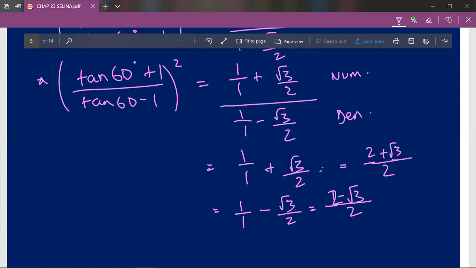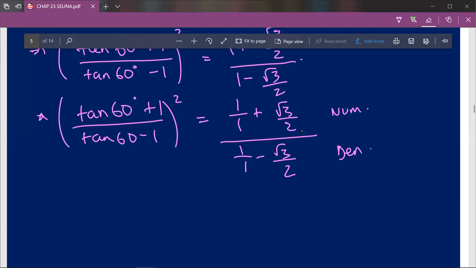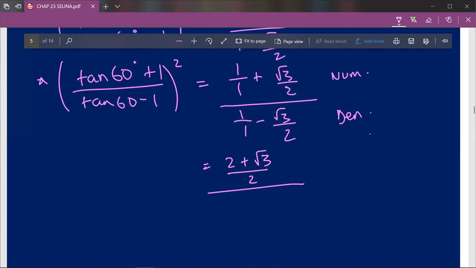So I'll just rub a part of this, just note it. Our numerator was 2 plus root 3 upon 2 whole divided by 2 minus root 3 upon 2, and this further will be a fraction, so 2 will go down, the denominator 2 will go up.